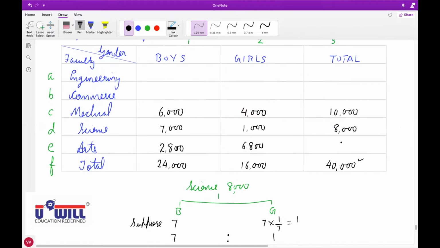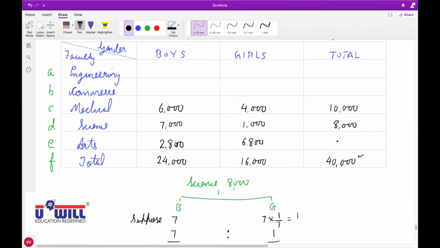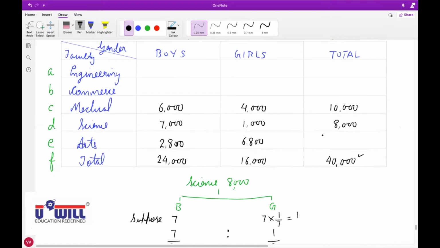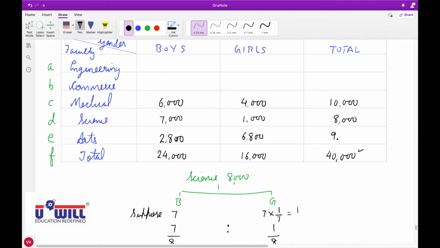Now tell me 3E. What is the total number of students of the arts faculty? 9,600. Yes, 2,800 plus 6,800 is 9,600.